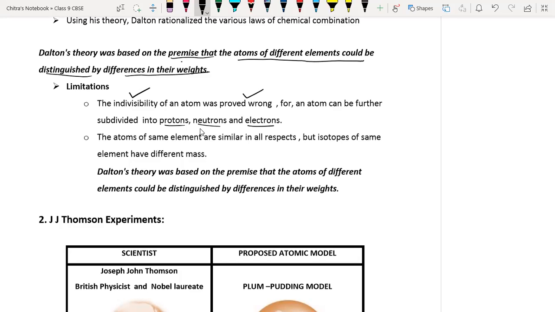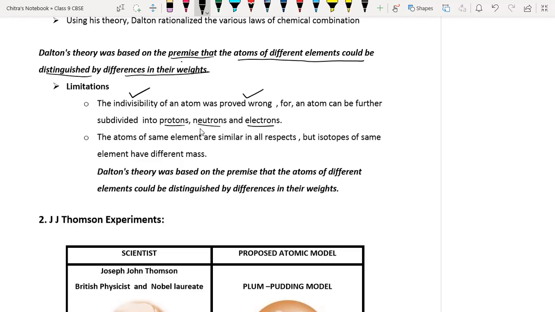As time passed and technology developed, more advanced techniques and methods were developed, due to which proton, electron, and neutron were discovered. But at that time there was no such information and no such technology. Still, he proposed that atoms were spherical and indivisible, but he failed to explain why.